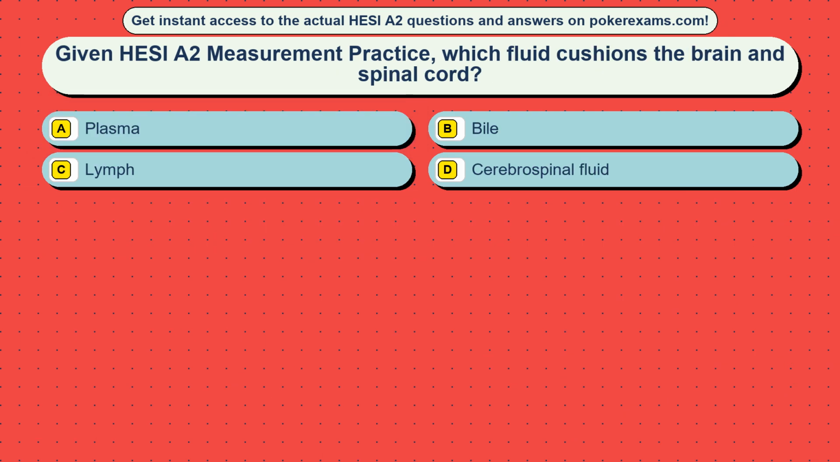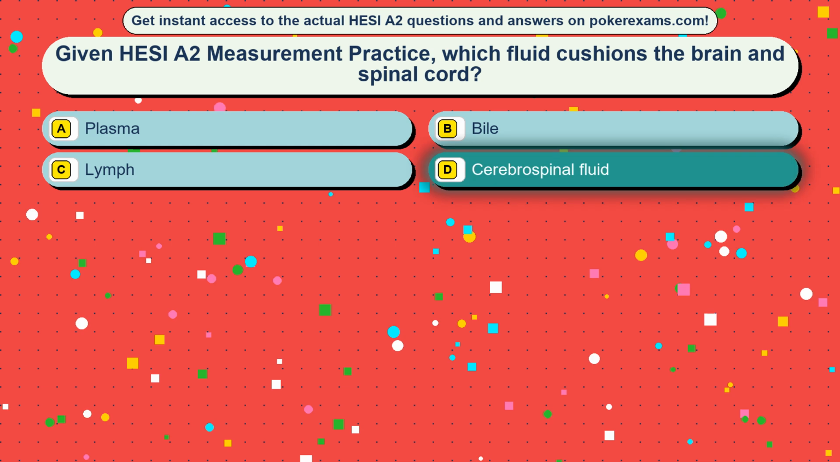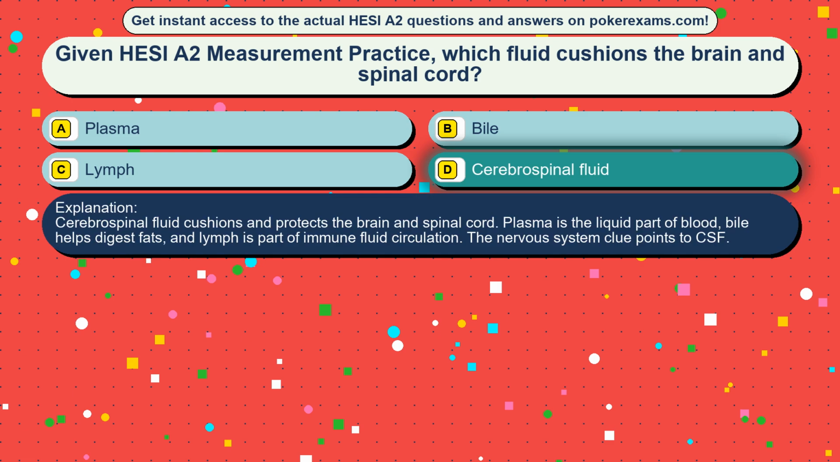Question 18. Given HESI A2 measurement practice, which fluid cushions the brain and spinal cord? Option A, plasma. Option B, bile. Option C, lymph. Option D, cerebrospinal fluid. The correct answer is option D, cerebrospinal fluid. Cerebrospinal fluid cushions and protects the brain and spinal cord. Plasma is the liquid part of blood, bile helps digest fats, and lymph is part of immune fluid circulation. The nervous system clue points to CSF.